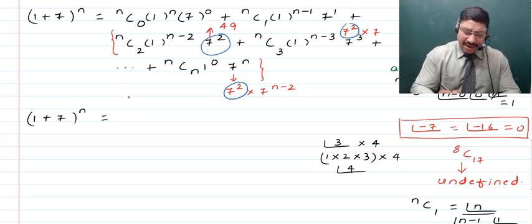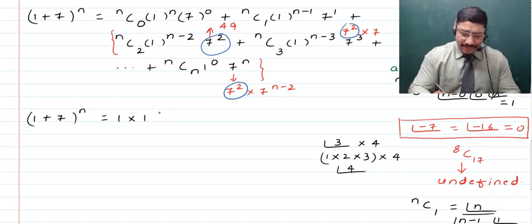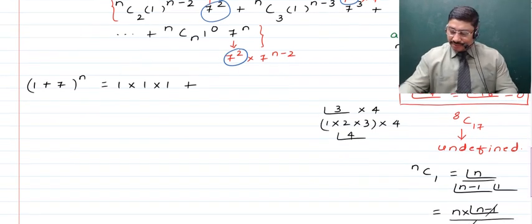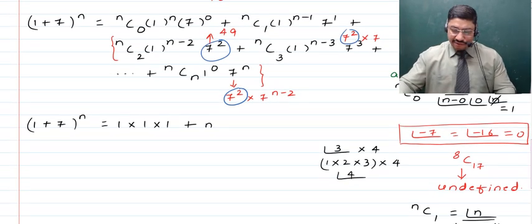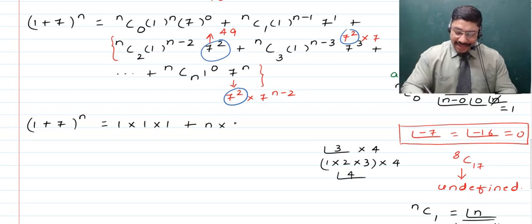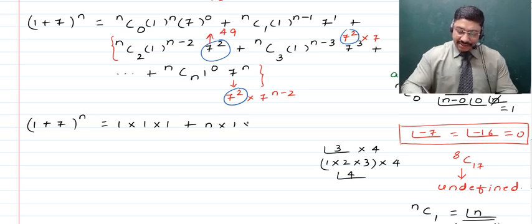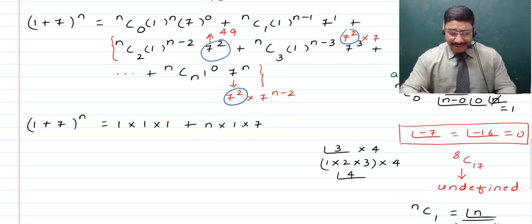So when we talk about the first binomial coefficient, it came out to be 1. Now that is going to be multiplied with 1 raised to the power n, and 1 raised to any positive index will always give you 1. And further, 7 raised to the power 0 is also 1. So there are 3 ones together, right? And to this now is added nC1, which we just calculated to be n, right? Remember, we got this n here, and to this is going to be multiplied further 1 raised to the power n minus 1. Again, this is going to become equal to 1, because 1 raised to any power always becomes 1, and then further it is multiplied with 7. So as such, this is going to give you 1 plus 7n.